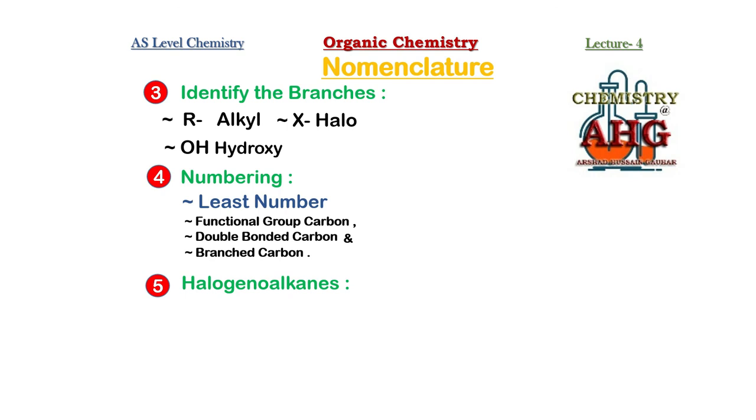Otherwise, for other organic compounds, the functional group becomes a part of the parent name. But in halogenoalkane, after applying all the 4 rules, while writing the name, the halogen atom is treated as a branch, and the name of the halogen atom is written as fluoro, chloro, bromo, iodo before the parent name.